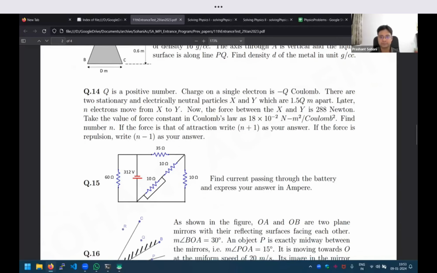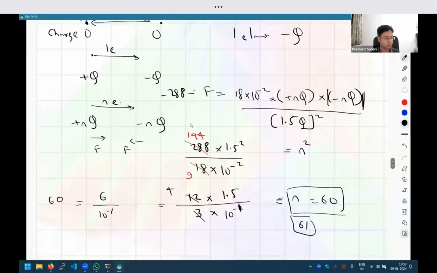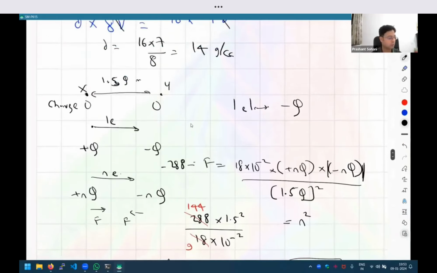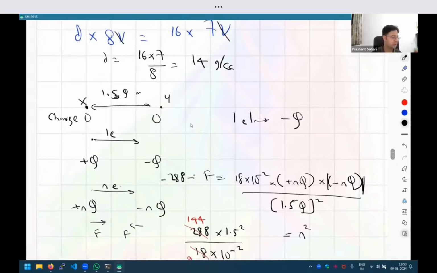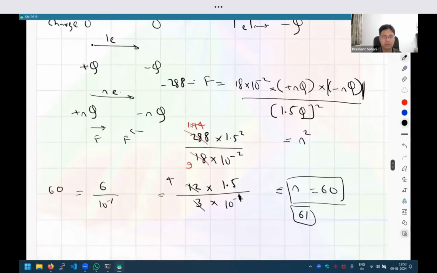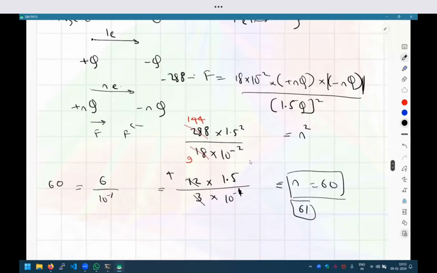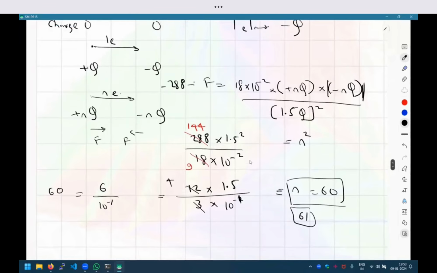Okay. So again, you see, it is testing very basic ideas. You do know the Coulomb's law. Do you know the fact that total charge remains conserved? So if any electrons have gone from one place to another, it will be plus nq and minus nq. That is all that is being discussed. Excuse me, sir, I didn't get the concept of plus nq and minus nq.